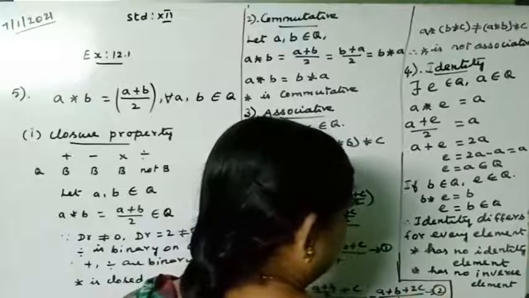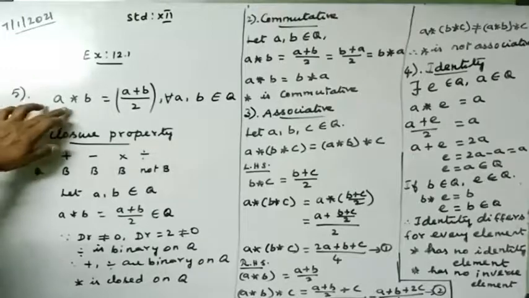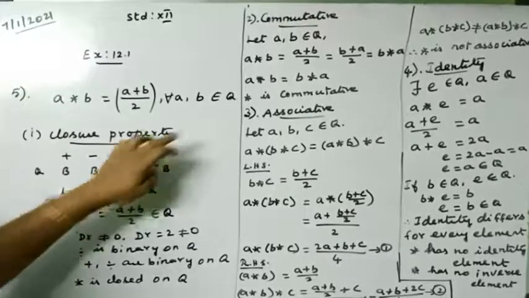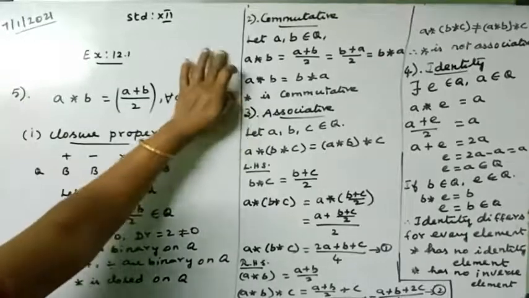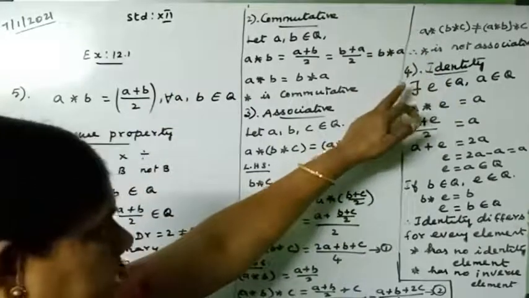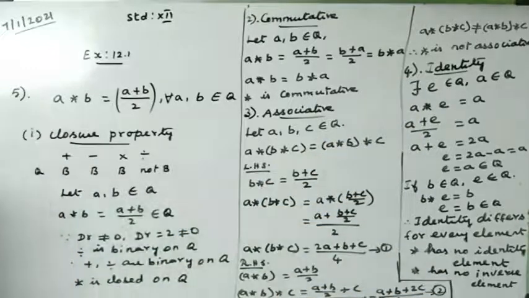So don't confuse with this. Therefore the given binary system star is closed on Q and star is commutative on Q. Star is not associative on Q. There is no identity element because of the given binary operation.